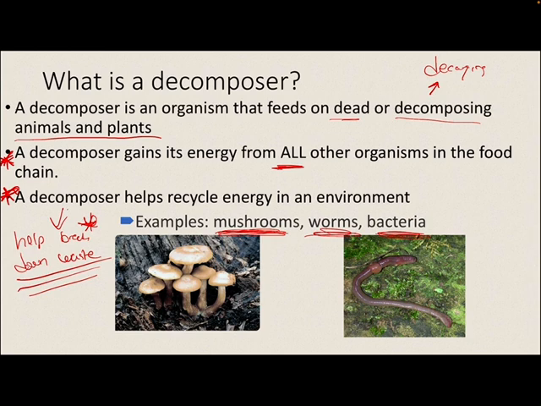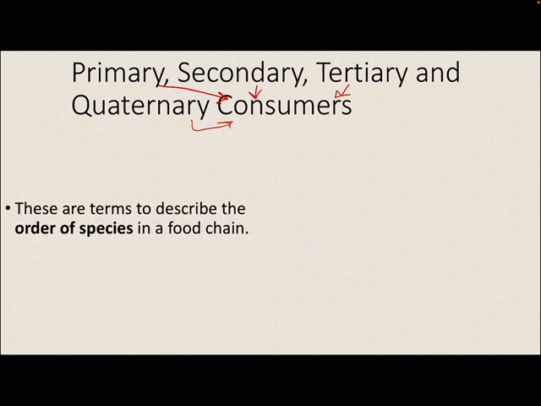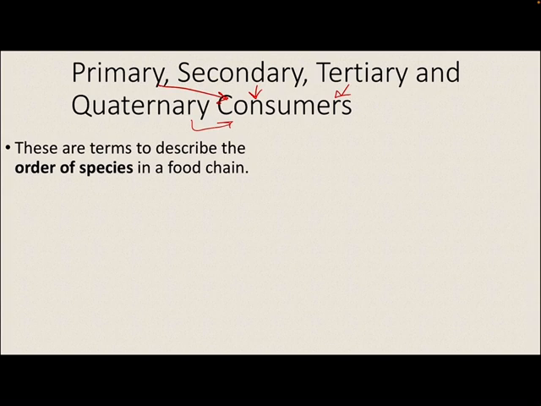All right, decomposers. So the last thing we're going to talk about today is how we classify these organisms, right? Specifically our consumers. So consumers, again, are organisms that will eat other organisms. They get their energy from another source, whether it be a plant or an animal. But they are classified as either primary consumers, secondary consumers, tertiary consumers, or quaternary consumers. Those are the classifications. And what those mean is these are the terms where we understand how we order the species in a food chain.